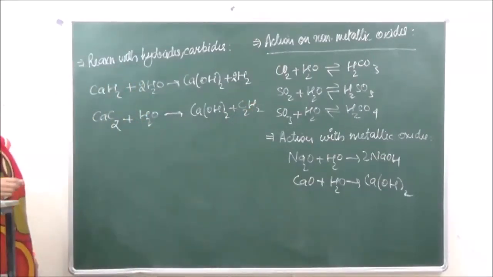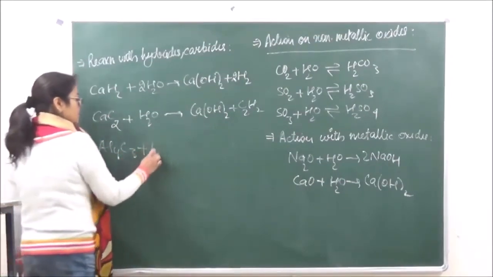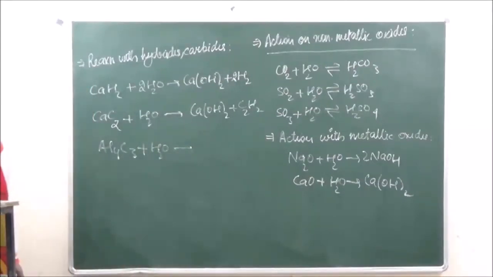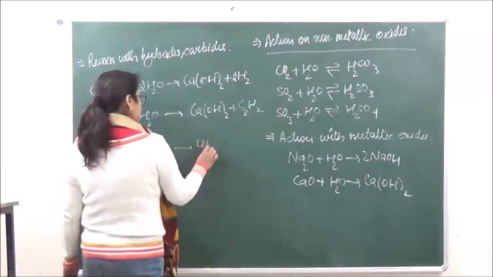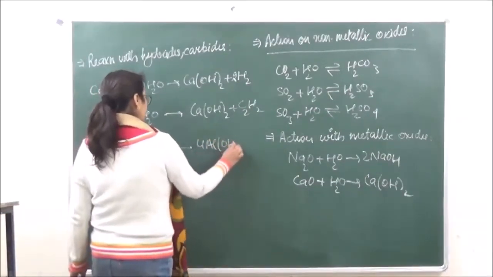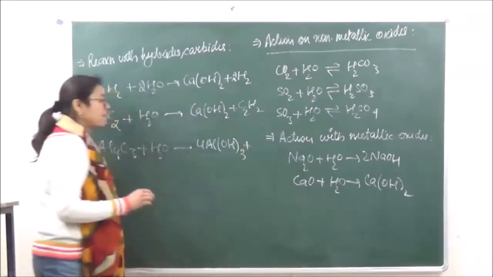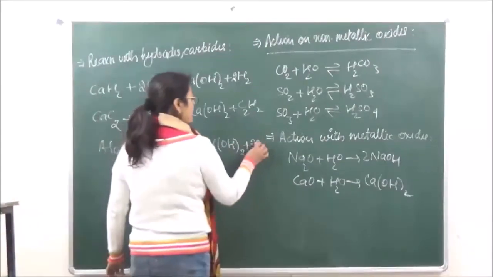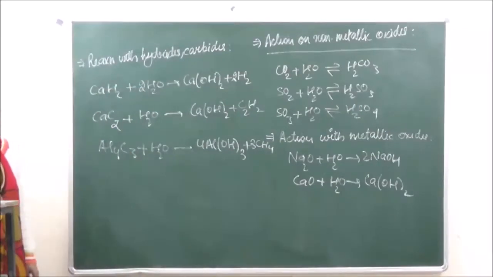If we are reacting this with aluminium carbide, it is going to give us aluminium hydroxide and with that it is going to give us methane. So when we are reacting it with carbides, it is going to give us different kinds of products depending upon the carbide which we are using.